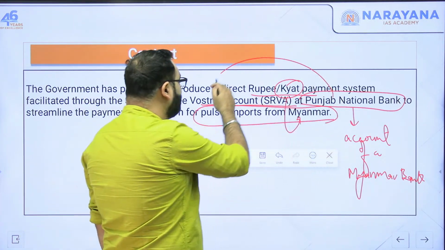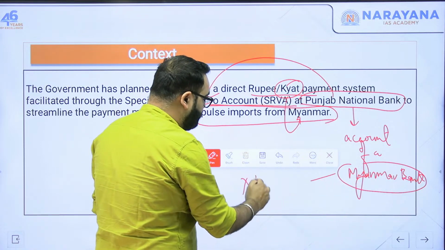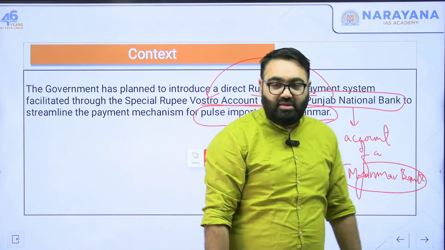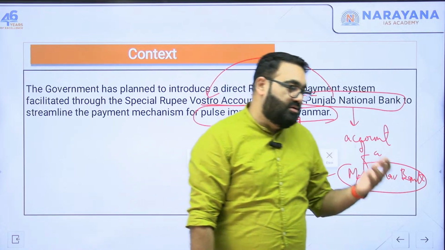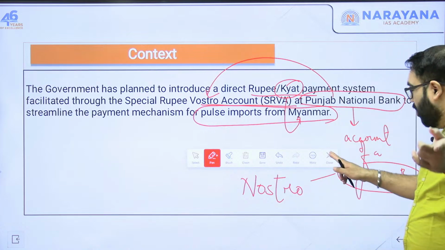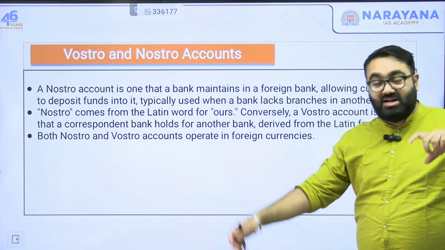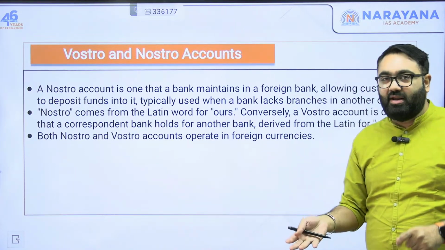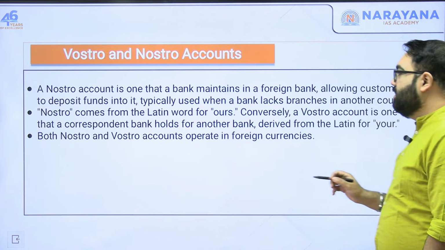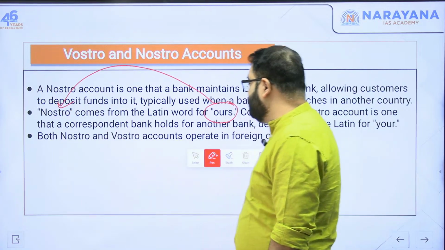So, for PNB, it's a Vostro account. For that Myanmar bank, the same account will be called Nostro. So, it is one account only. Just that the holder of the account, that is where the account has been opened, let's say PNB, we will call it Vostro, that means yours. And for the Bank of Myanmar, because it is their account, they are the ones who are operating it, it will be called Nostro. That is the difference. So, do remember this. Nostro translates to ours and Vostro translates to yours.